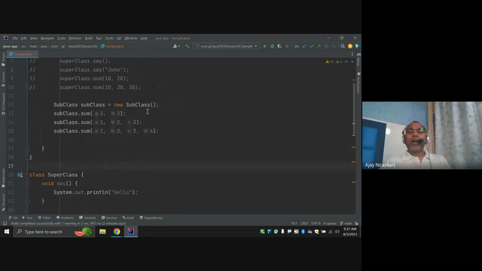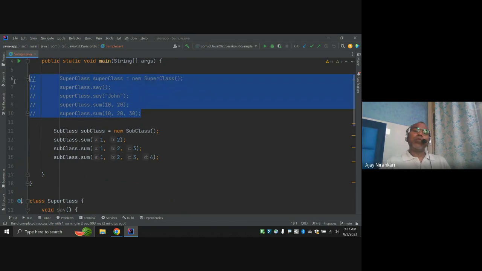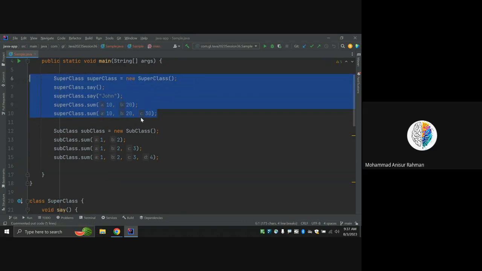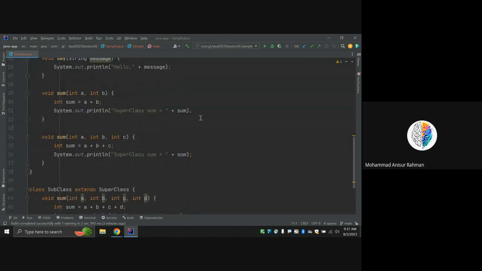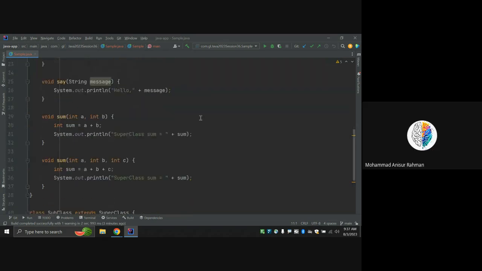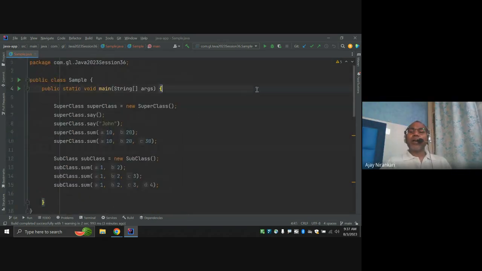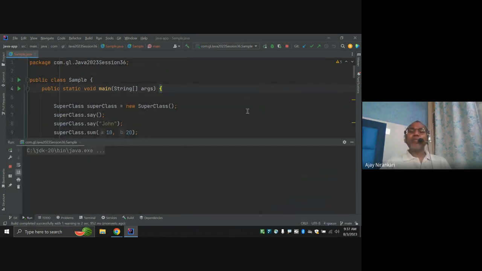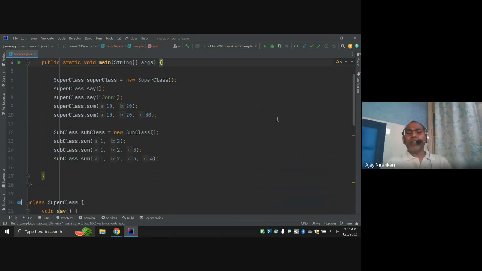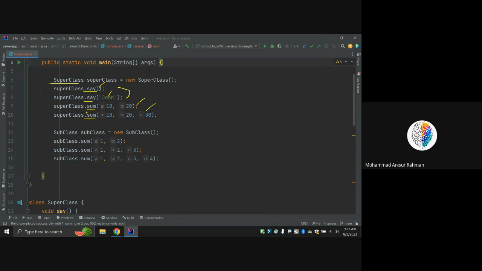So any doubt, any confusion with overloading? No, it's good now. Overloading means a class has methods with the same name but different parameters. Like here, in the superclass, I'm saying say two times, sometimes with no argument, sometimes with one argument. This is overloaded. Similarly, sum twice with a different parameter list is overloaded.